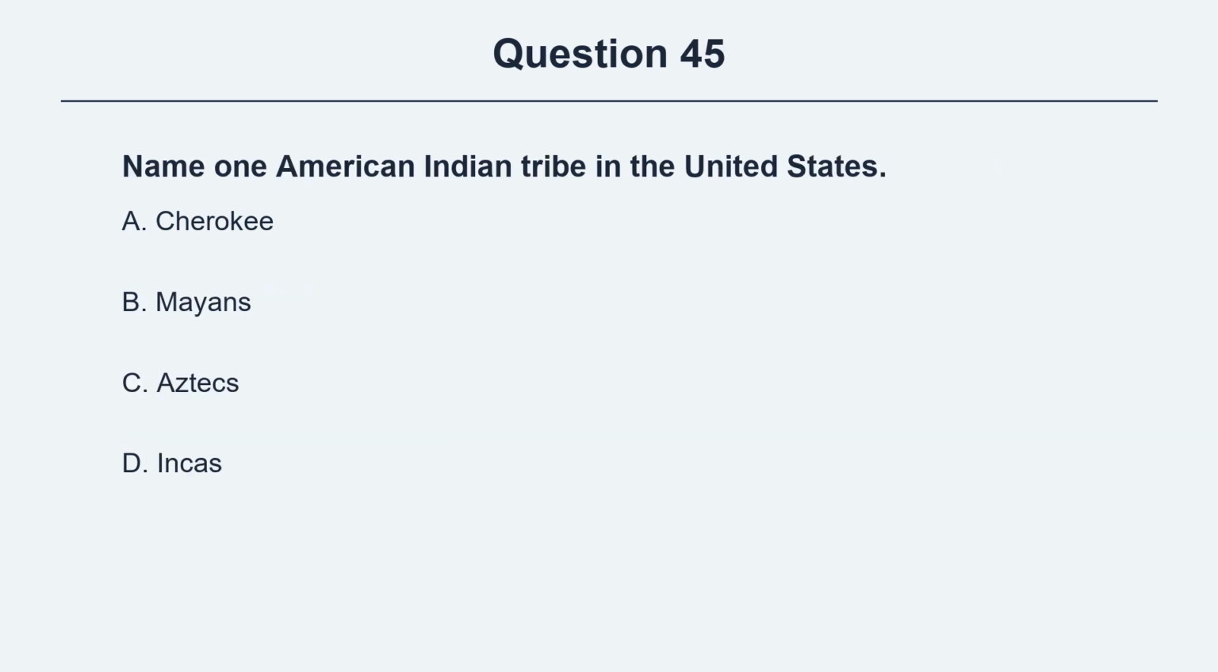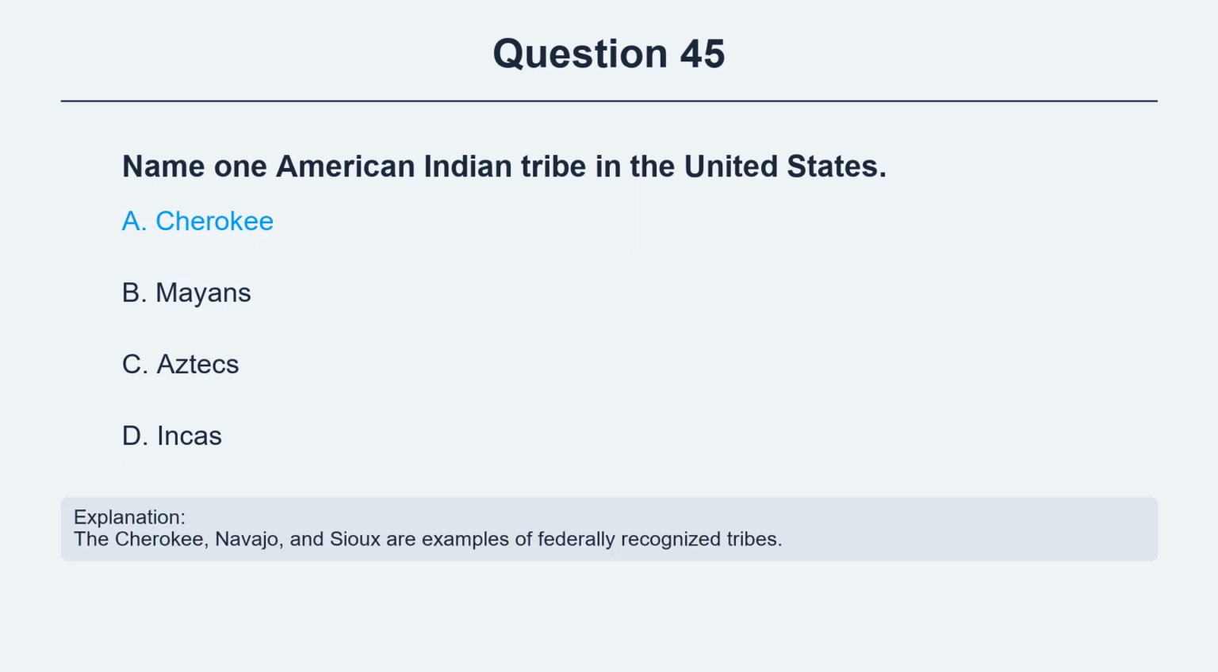Question 45. Name one American Indian tribe in the United States. Option A, Cherokee. Option B, Mayans. Option C, Aztecs. Option D, Incas. The correct answer is option A, Cherokee. Explanation. The Cherokee, Navajo, and Sioux are examples of federally recognized tribes.